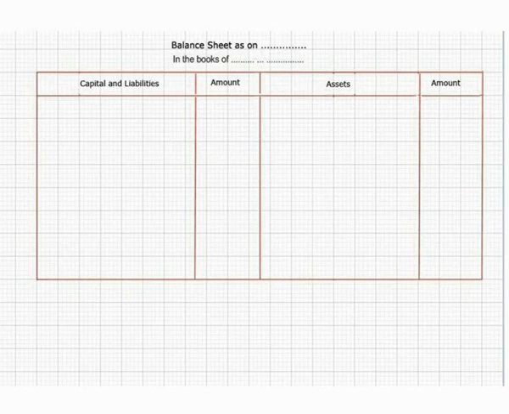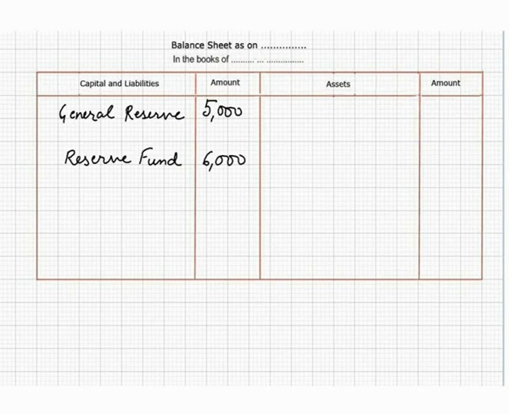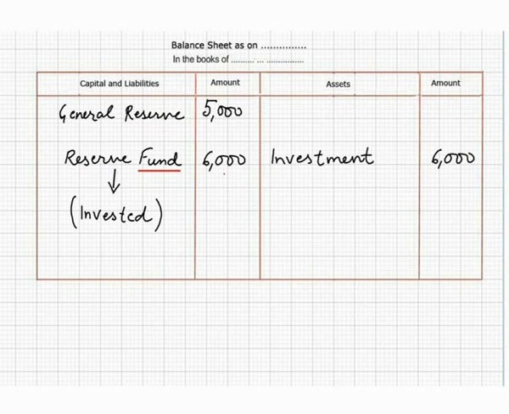You must have seen in the balance sheet on liability side, general reserve, suppose 5,000, reserve fund, suppose 6,000 rupees. Now, what's the difference between general reserve and reserve fund? Actually, when we use the word fund, it means this income or this cash has been invested somewhere. Definitely there will be some investment on the asset side of the balance sheet if you find any fund on the liability side. So sometimes we get the money or donations for fund.